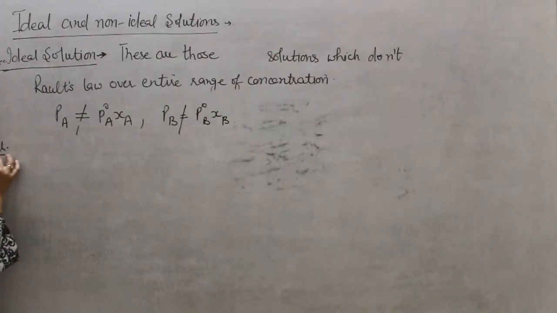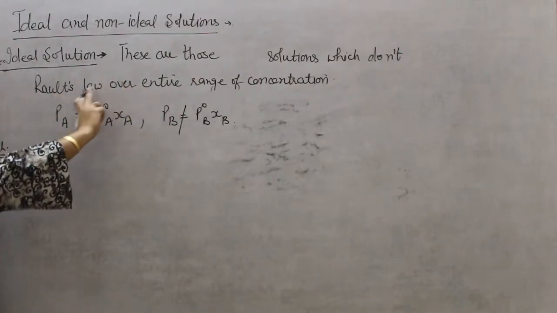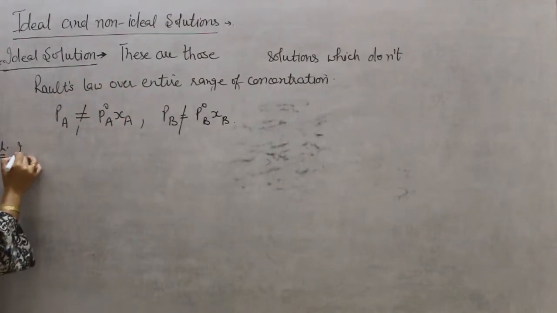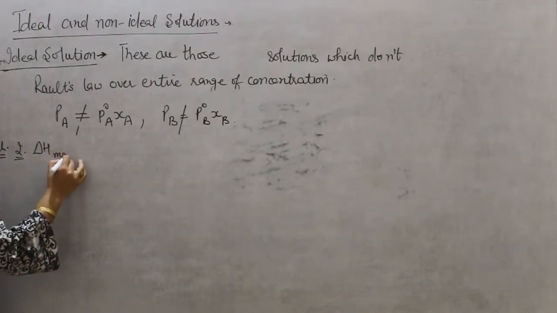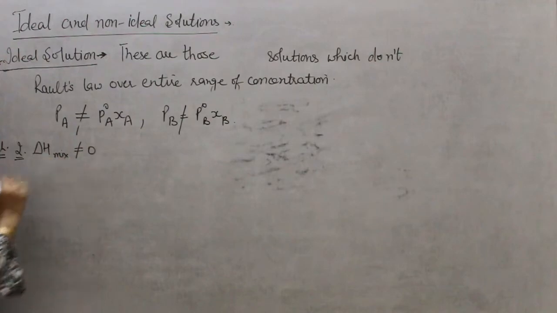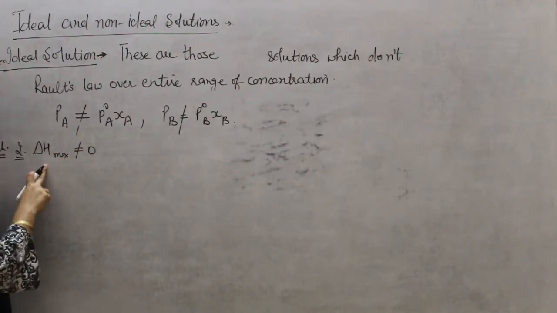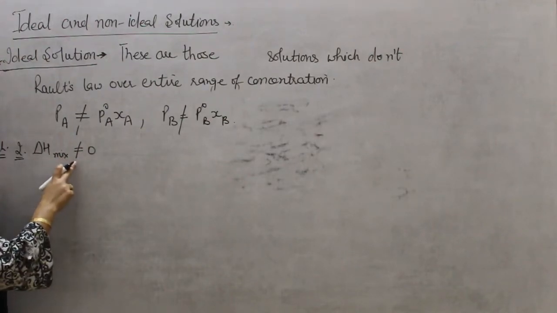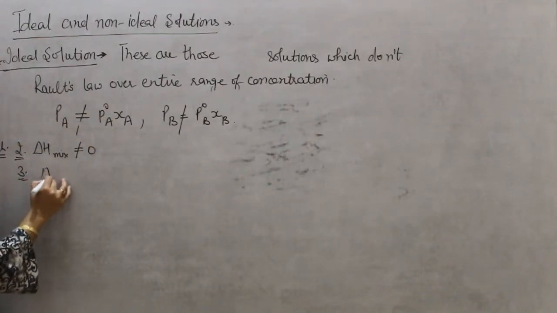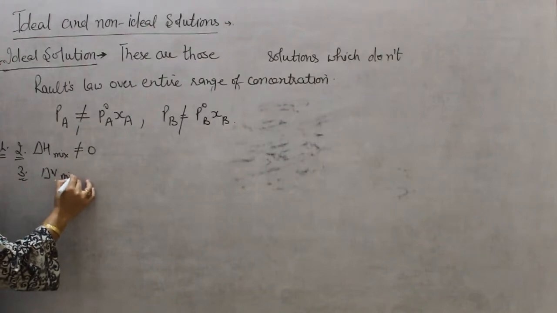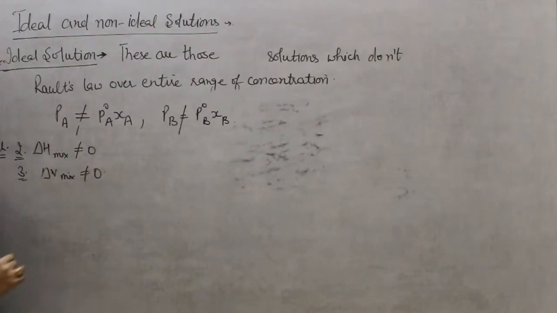Next are the characteristics. First characteristic, they do not obey Raoult's law. Second, for these type of solutions, delta H mixing is not equal to 0, means there will be an enthalpy change on mixing these components. And third, delta V mixing is not equal to 0.